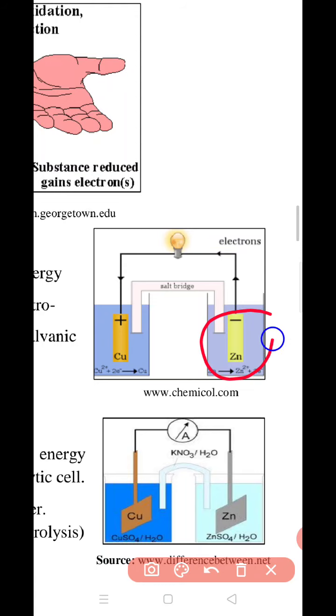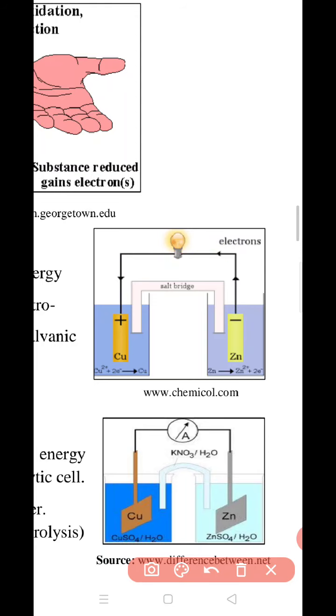Zinc is the negative electrode, copper is the positive electrode. Zinc is losing electrons, that's why the reaction is oxidation here. Copper is accepting the electrons, so that's why the reaction is reduction here. So here zinc is oxidized and copper is reduced. In this way electrons are passing from the zinc electrode to the copper electrode.